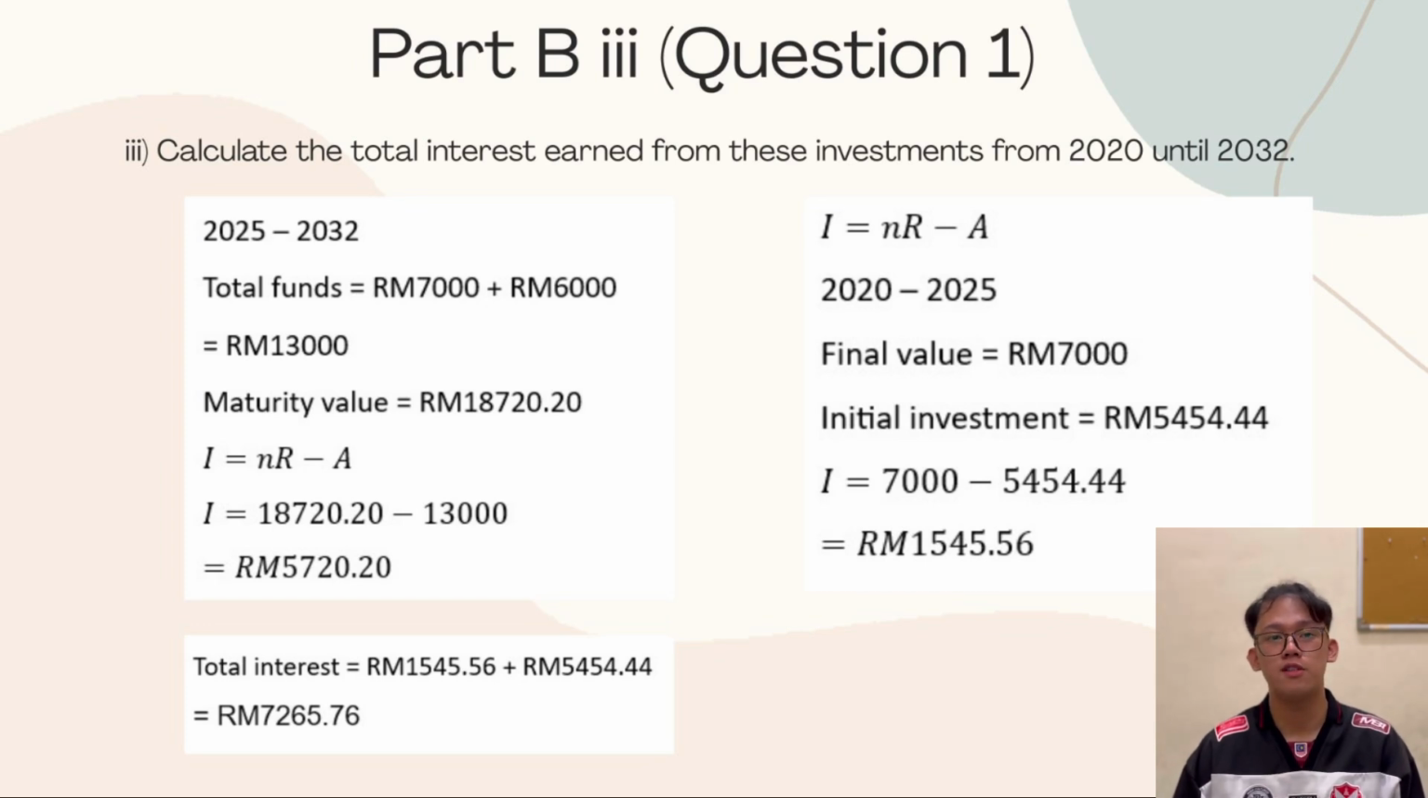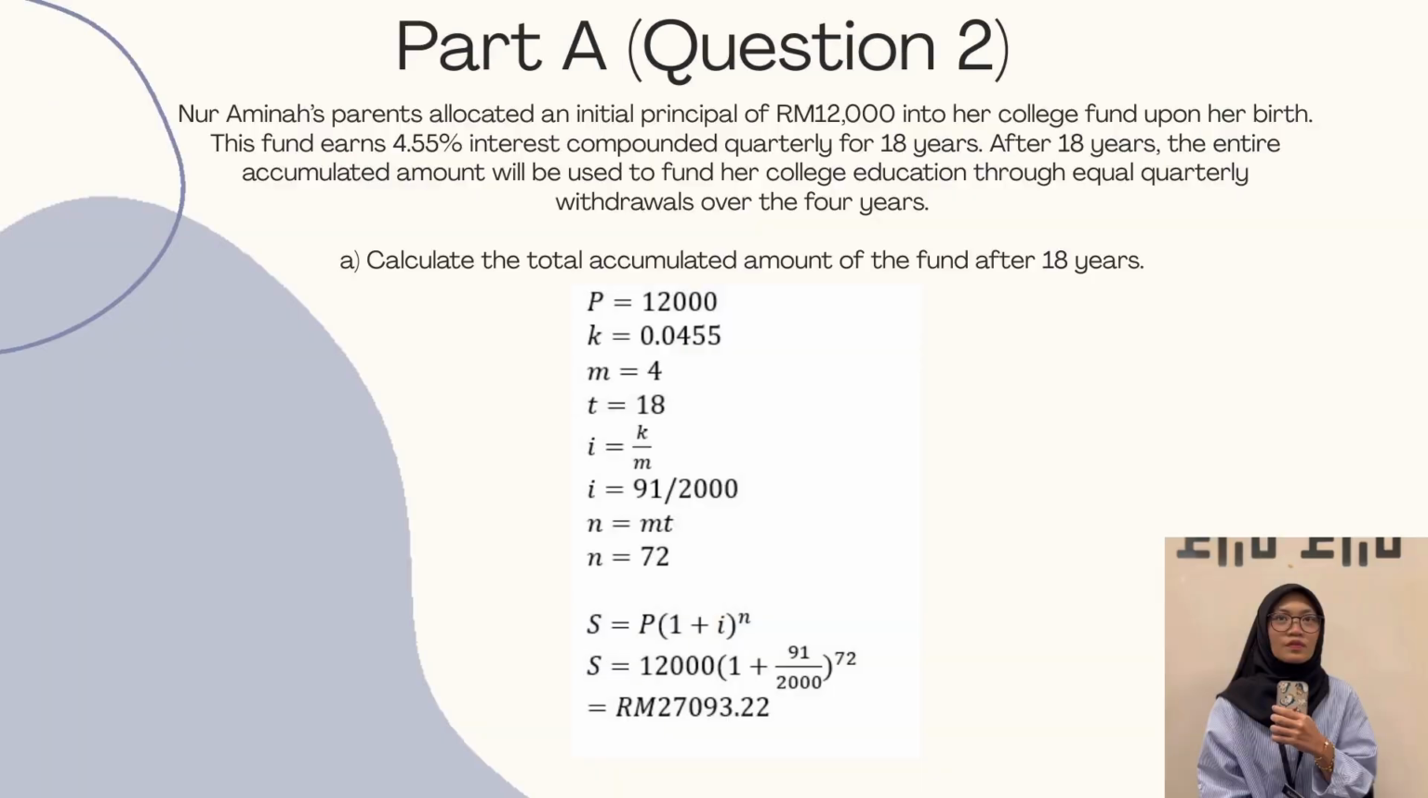With these two investment interest figures we add them up: 1,545 ringgit and 56 cents plus 5,720 ringgit and 20 cents equals 7,265 ringgit and 76 cents. So the total interest earned from this investment from 2020 to 2032 is RM 7,265 and 76 cents. For question A, we were asked to calculate the total accumulated amount of the fund after 18 years.